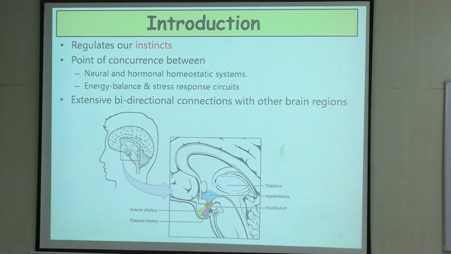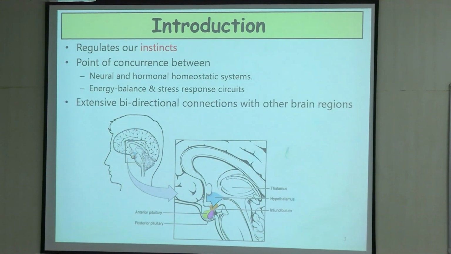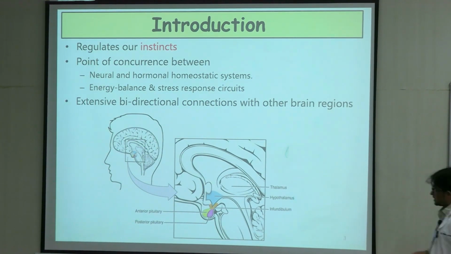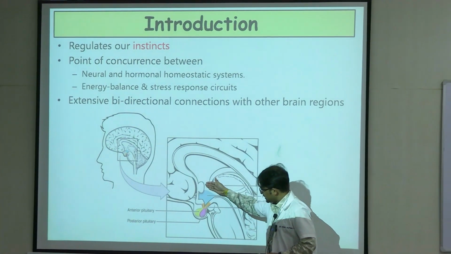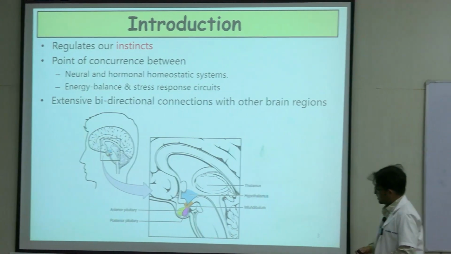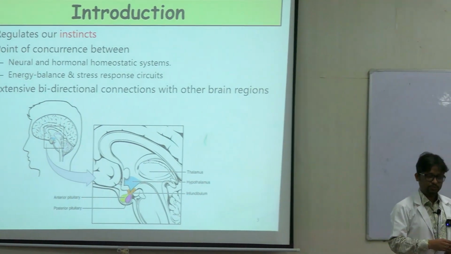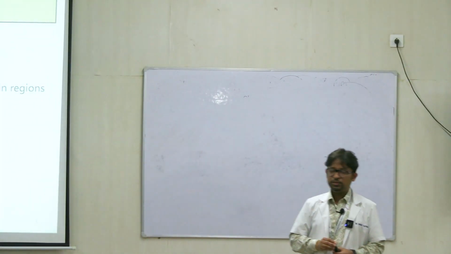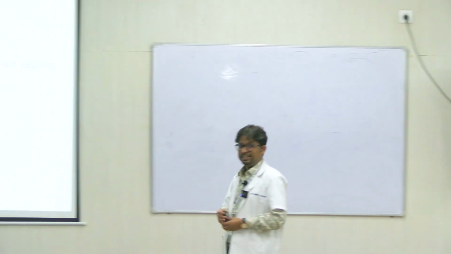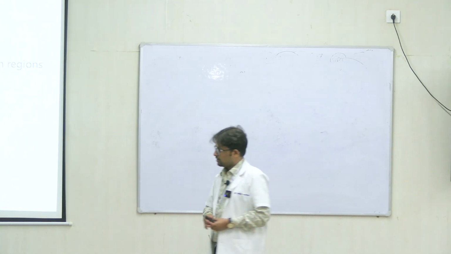So, to begin with, the hypothalamus is an organ which controls our instincts, right? Instincts both in the form of some neural signals and also in the form of endocrine signals. And location wise, it is present just below the thalamus. So this is the hypothalamus, this is the pituitary, and here you have the thalamus. So it is situated between the endocrine and the neural points of concurrence. So responses from the hypothalamus are an integration of both the hormonal and the neural circuits.